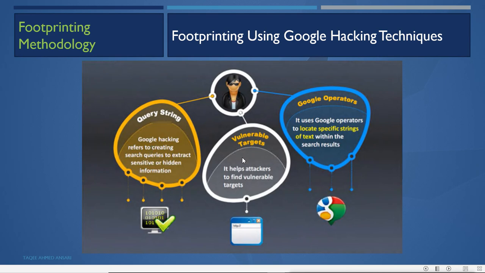We can use these query strings to get vulnerable targets. It helps an attacker to find vulnerable targets also. We can do this by using Google operators. It uses Google operators to locate specific strings of text within the search results. The Google search engine supports these operators to do detailed and advanced searches. With the advanced search we can find the vulnerable target, and we can find some hidden and sensitive information also.